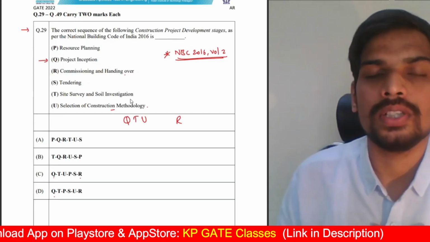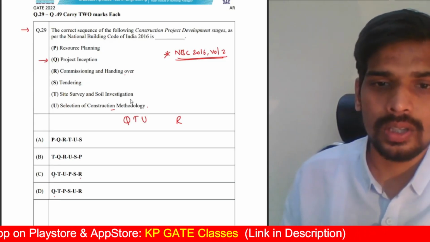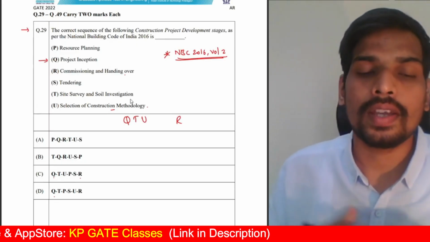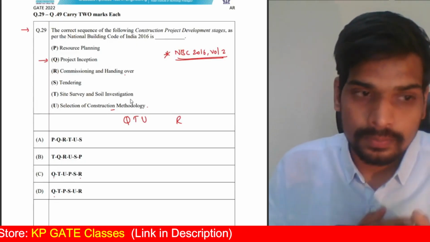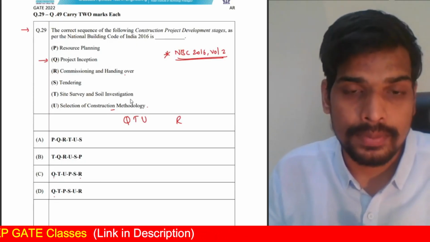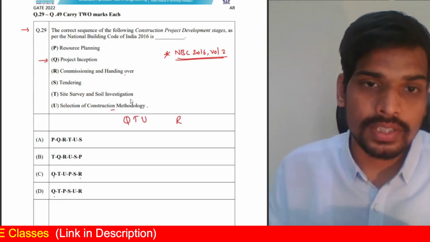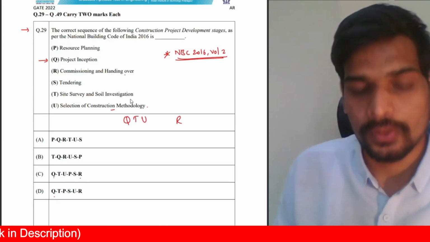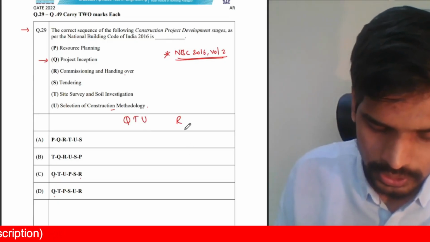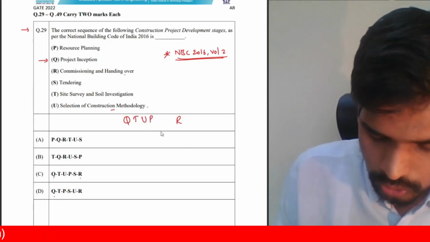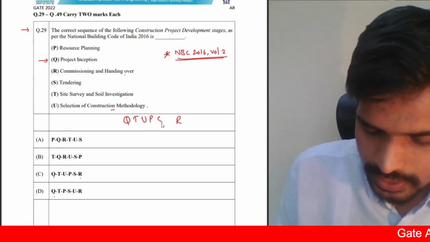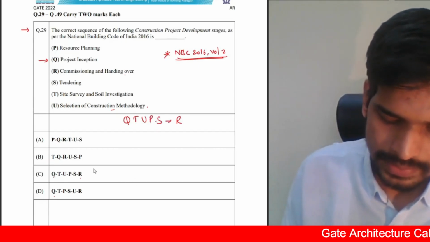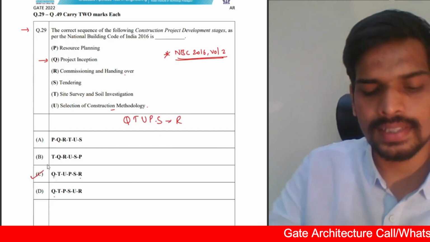If I say I will use PT slab construction, post tension or pre tension slab, or if I use flat slab, based on the technology, I need to plan my resource and call for tenders, right? So first selection of construction methodology U, then you have the resource planning, then you have the tendering process, and lastly handing over. QTUPSR. Option C is the correct answer.